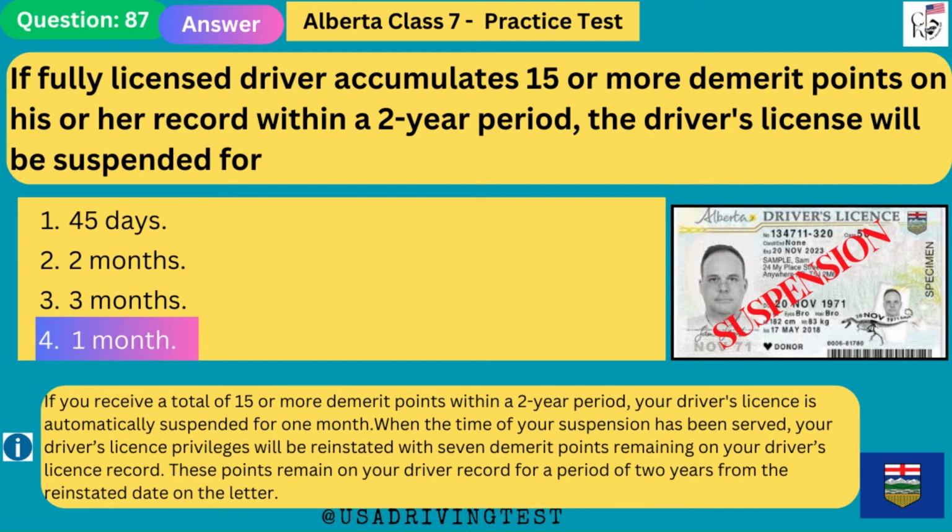If you receive a total of 15 or more demerit points within a 2-year period, your driver's license is automatically suspended for 1 month. When the time of your suspension has been served, your driver's license privileges will be reinstated with 7 demerit points remaining on your driver's license record. These points remain on your driver record for a period of 2 years from the reinstated date on the letter.